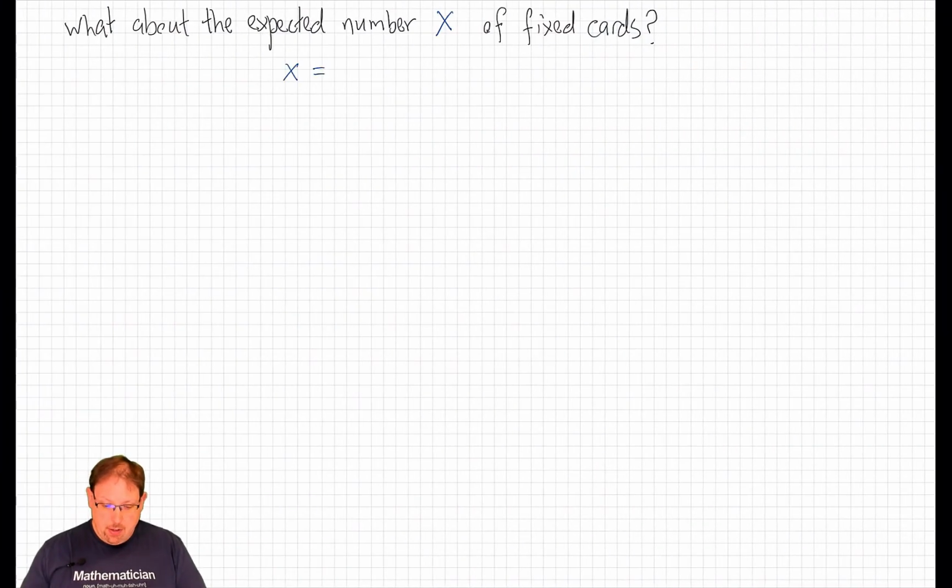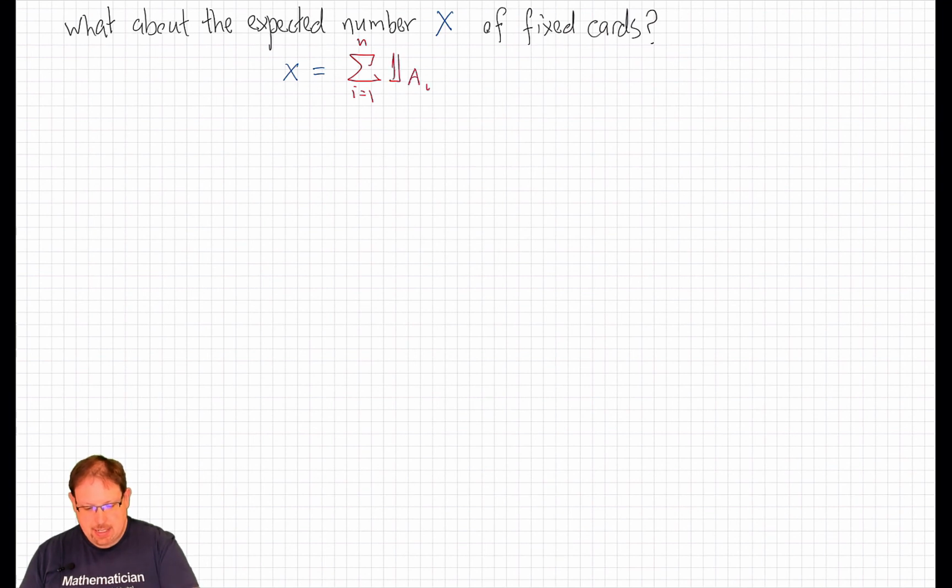Well, here is a good time to remind ourselves of a very useful trick in probability theory, the method of indicators. Let's let X denote that quantity, that random variable, the number of cards that is fixed by this uniformly random permutation. We can write that number as a sum. It's the sum, i going from 1 up to n, of the indicator of the set A_i. A_i, remember, was the event that the ith card is unmoved.